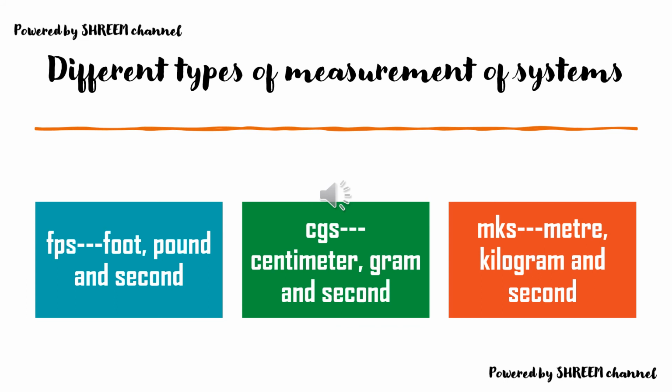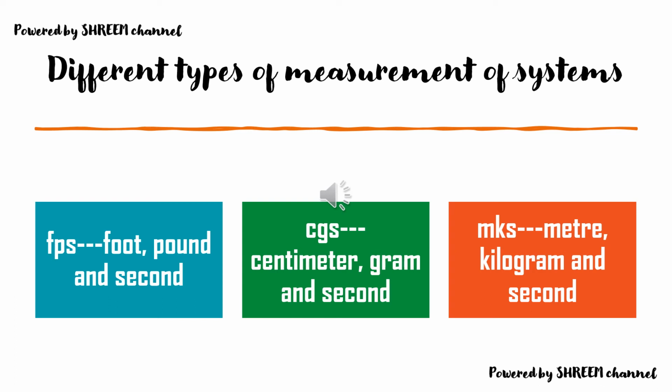Then we will deal with different types of measurement systems. Under this, we will be dealing with FPS, CGS and MKS. The FPS system is the British engineering system and the CGS system is the Gaussian system, and the MKS system is based on meter, kilogram and second.